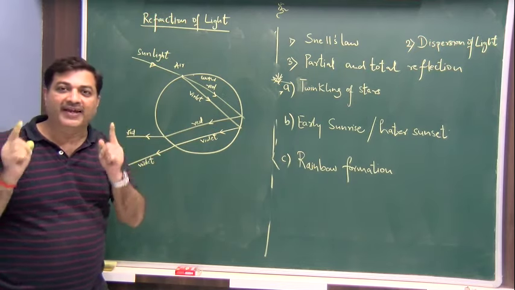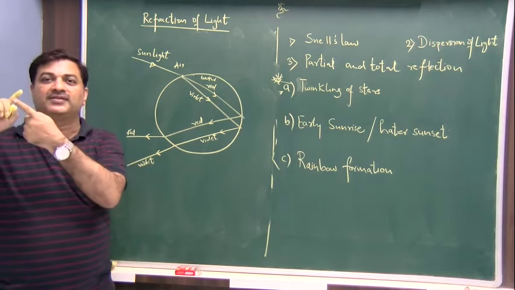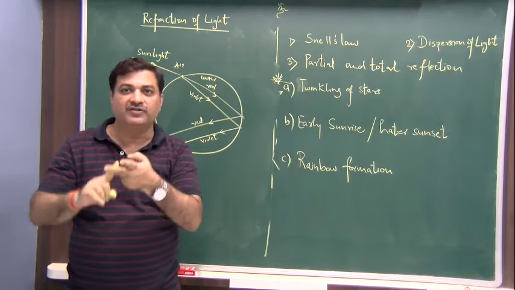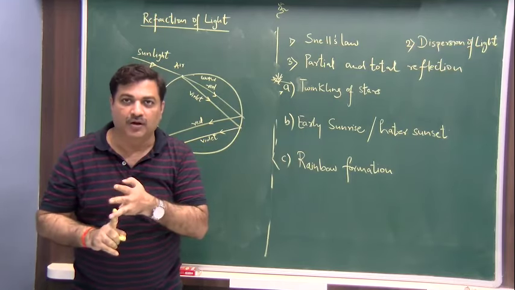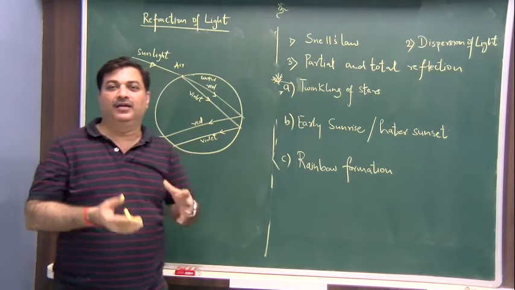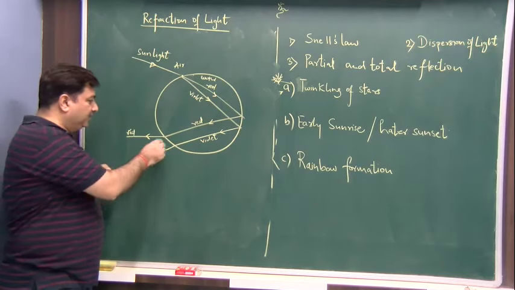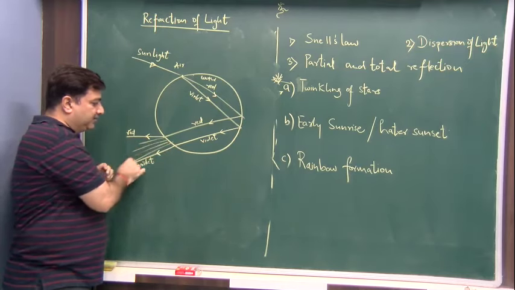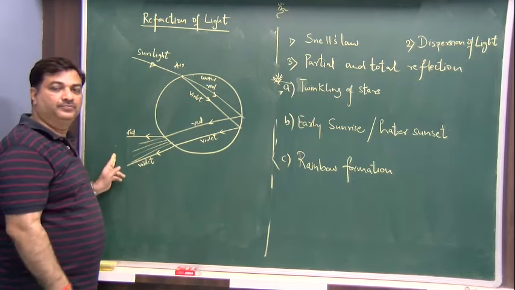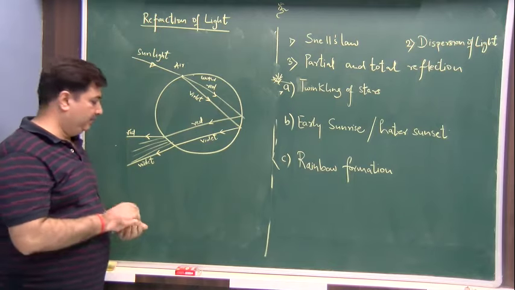So what did you understand? Rainbow comprises of all three phenomena: dispersion, total internal reflection and refraction. All three phenomena you can see in the formation of a rainbow. Is that clear? And then these seven different colors will be in between this patch, and you are able to see from here. Alright?